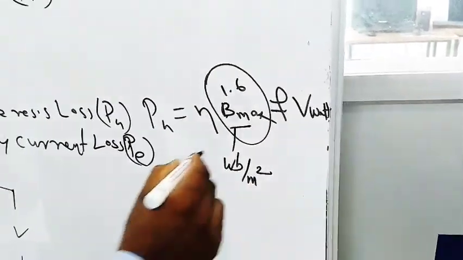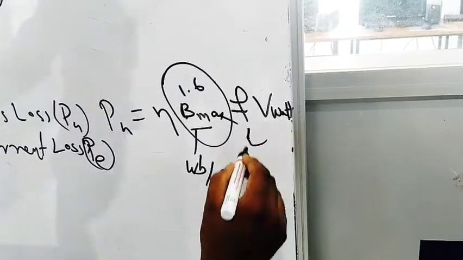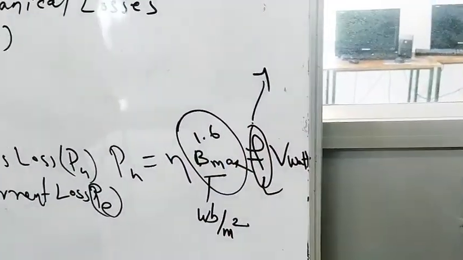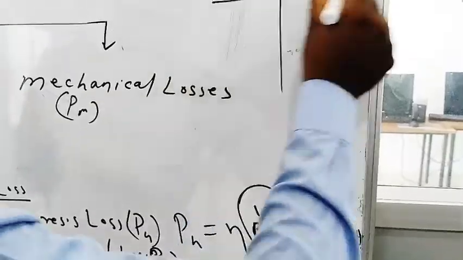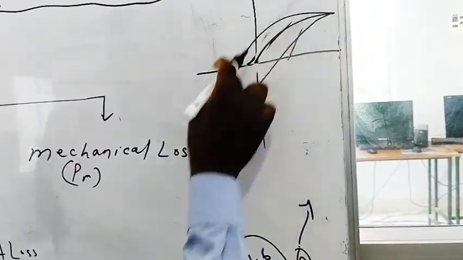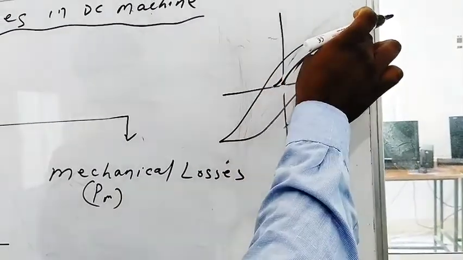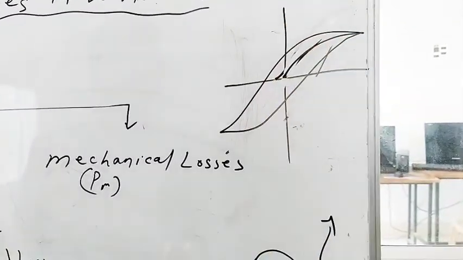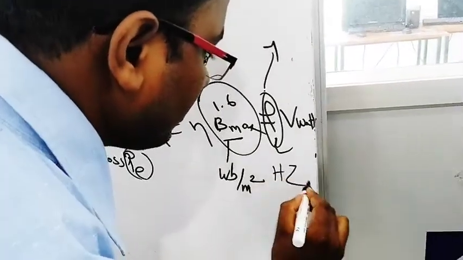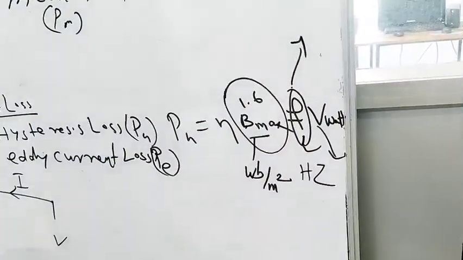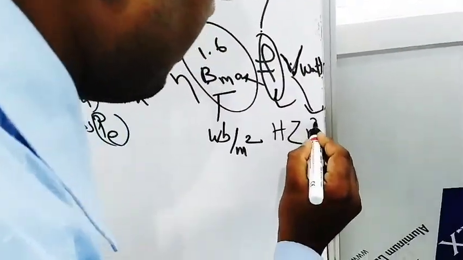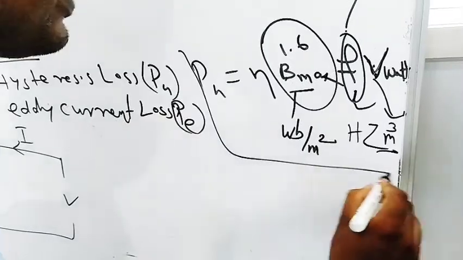F is the frequency of magnetic reversal, meaning how many times the BH loop is completed in 1 second, in hertz. V means volume of armature in meter cube. This is the hysteresis loss.